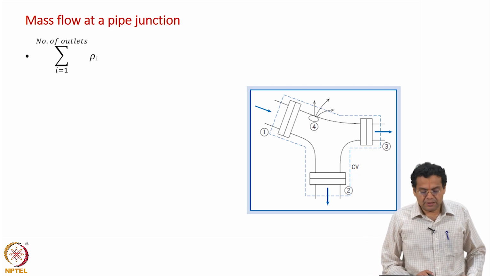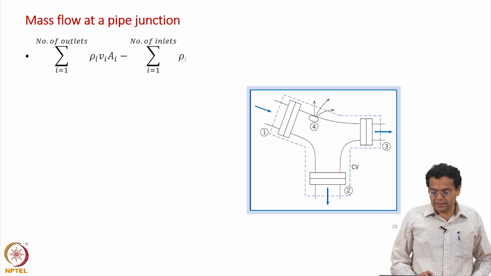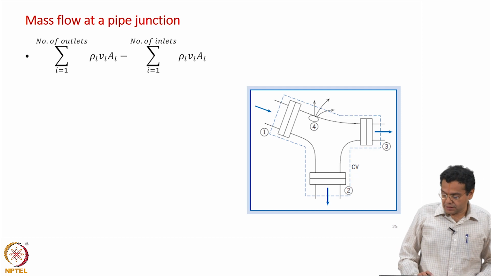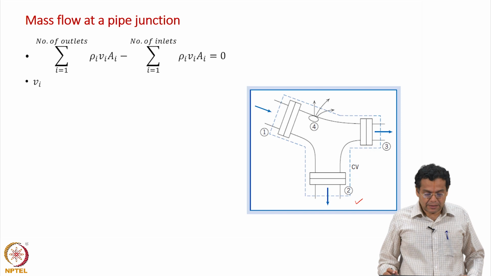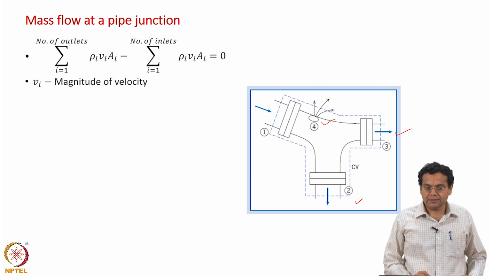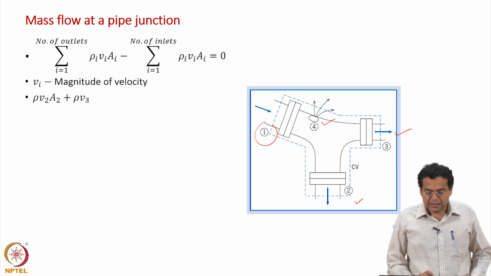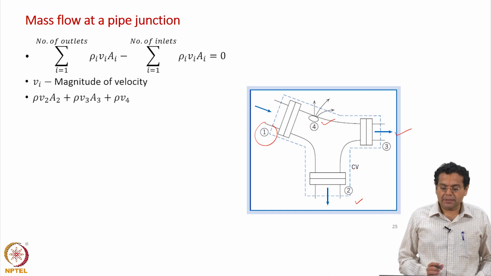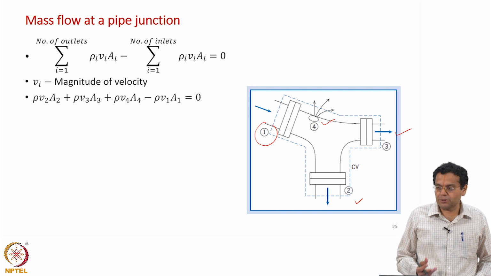So, let us write down this equation for this pipe junction. In terms of outlets, we have considered section 2 to be an outlet, section 3 to be an outlet, and 4 is also an outlet, and there is only one inlet, which is section 1. Because it is water, I kept the density constant, so I use just rho instead of rho subscript 1, 2, 3 or 4.